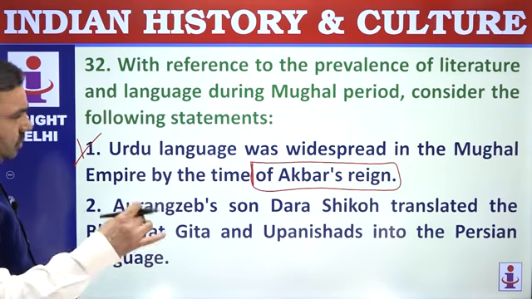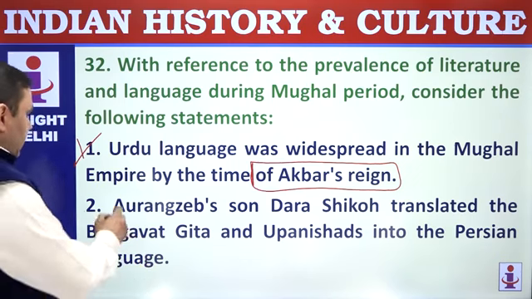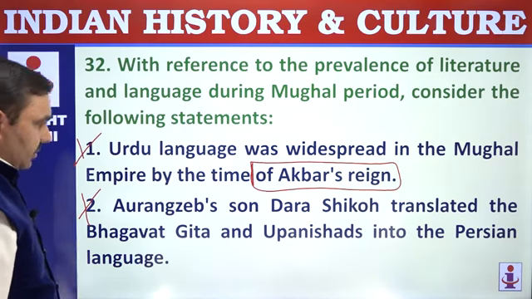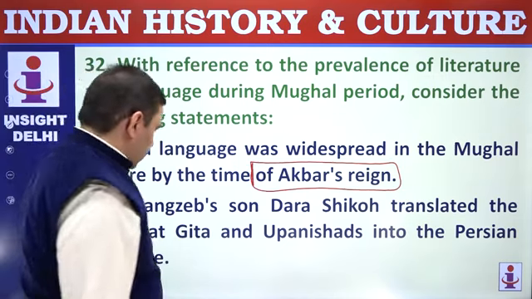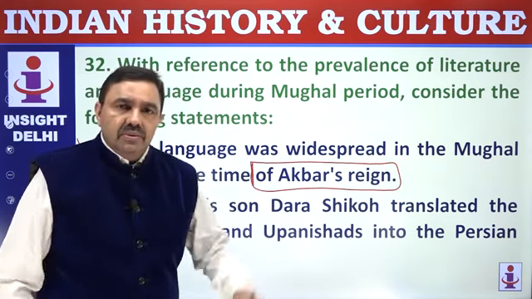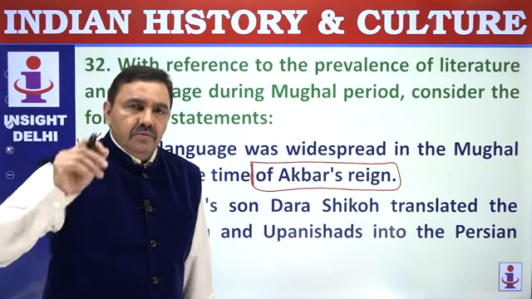Aurangzeb's son Dara Shikoh. Dara Shikoh was Aurangzeb's elder brother, and they both were sons of Shah Jahan. He translated the Bhagavad Gita and Upanishads into the Persian language. That's correct. Dara Shikoh translated the Bhagavad Gita and Upanishads into Persian. But he was not the son of Aurangzeb. He was the son of Shah Jahan. He was the brother of Aurangzeb.